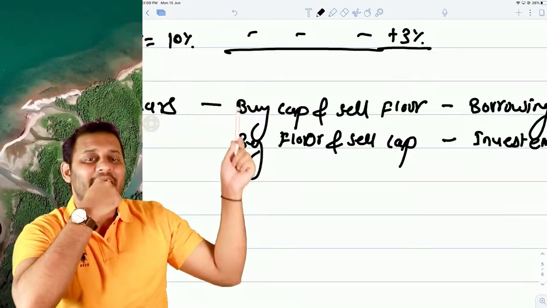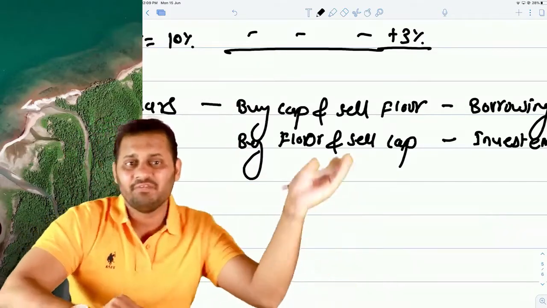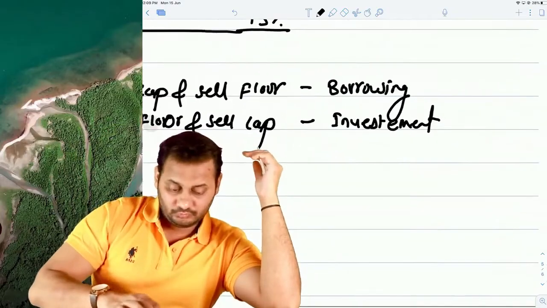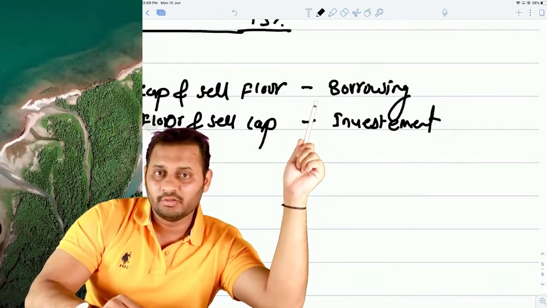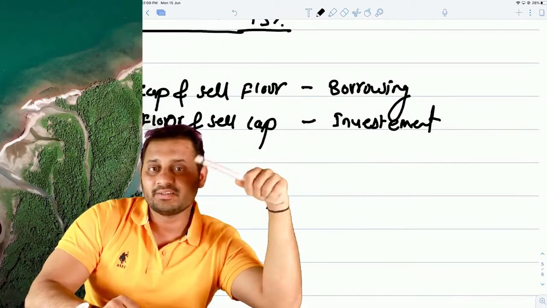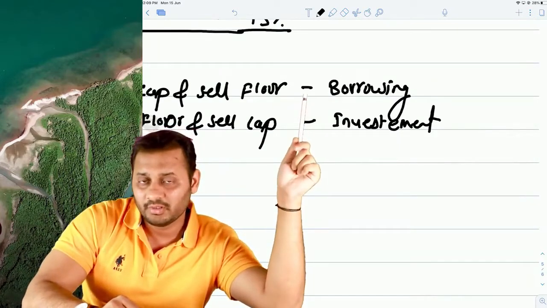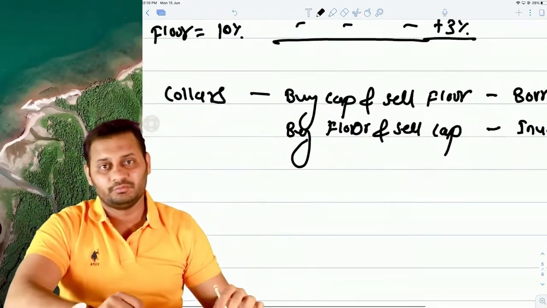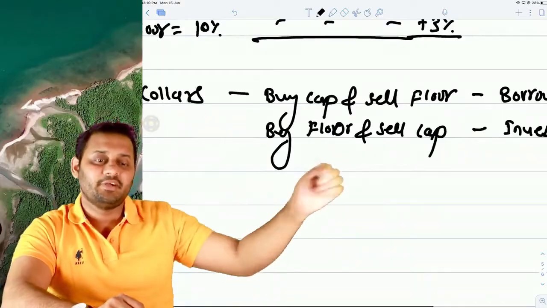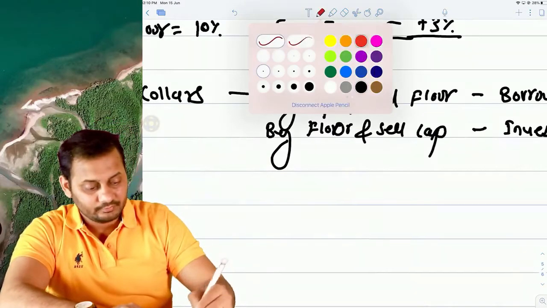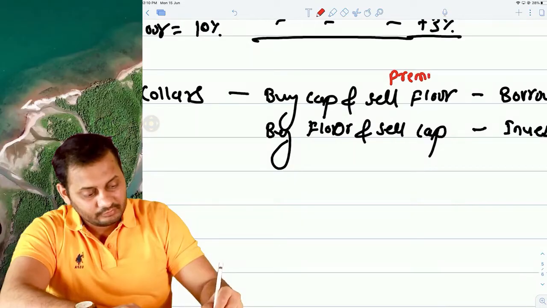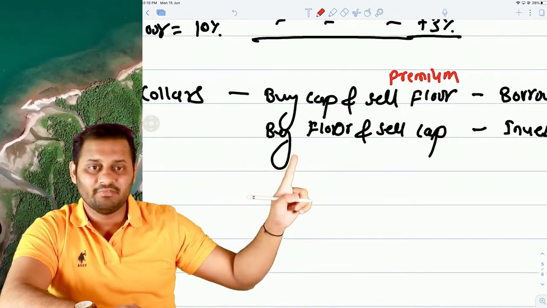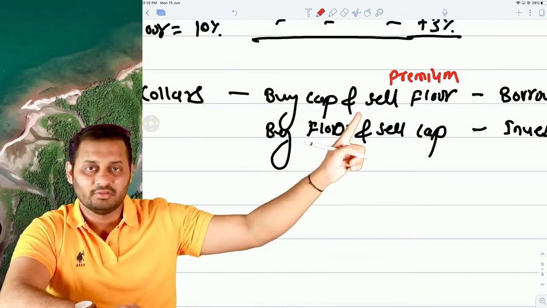Okay. So buying cap and buying floor is understood, sir. Why will we sell floor? I will tell you. When you are borrowing, that means you are expecting the interest rate to go up. That means you are not expecting that the interest rate will go down. So why not take the benefit of earning premium by selling floor to someone else? This guy will buy floor and this one will sell floor.